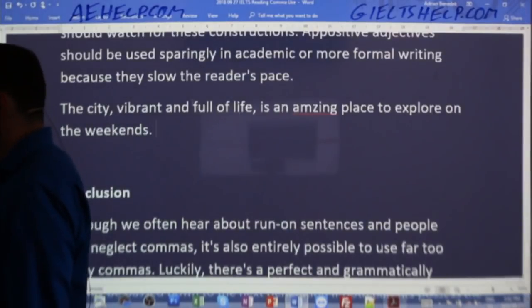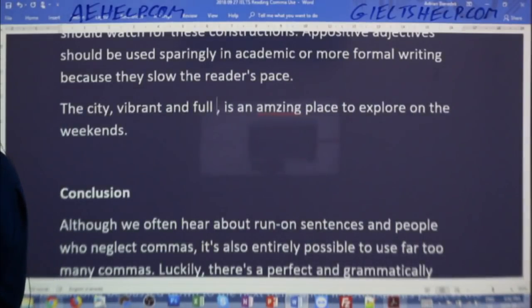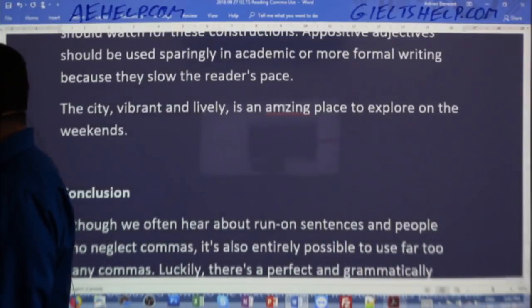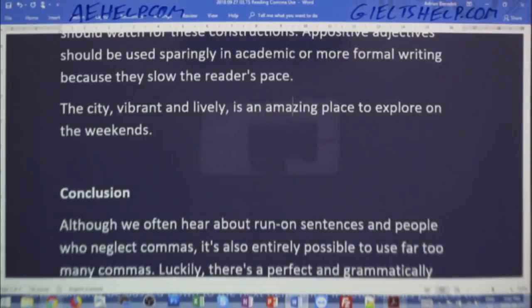Okay. Let me simplify that a little bit. So that would be a nice way to add some description to describing a city that you just moved to.